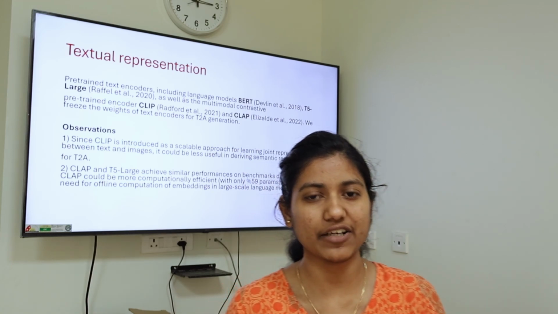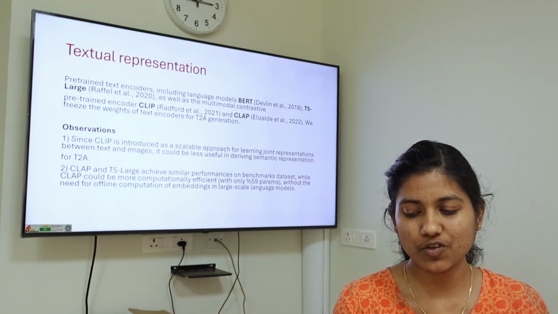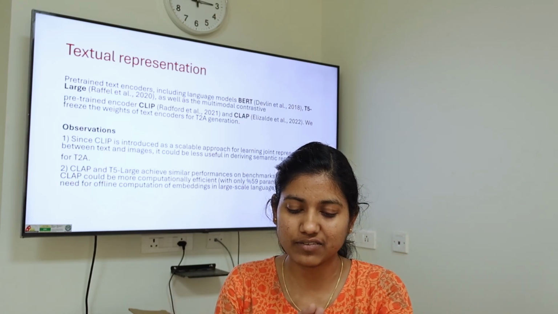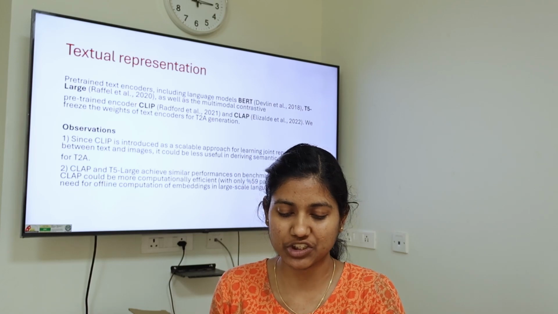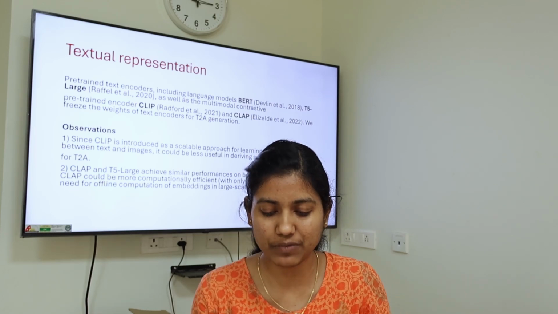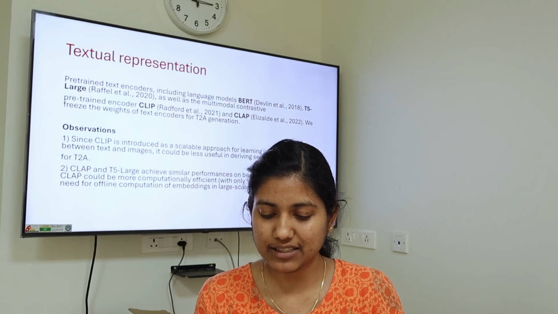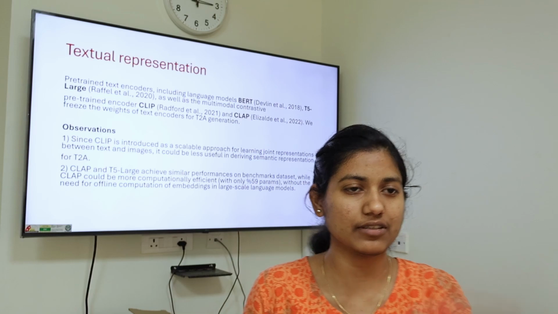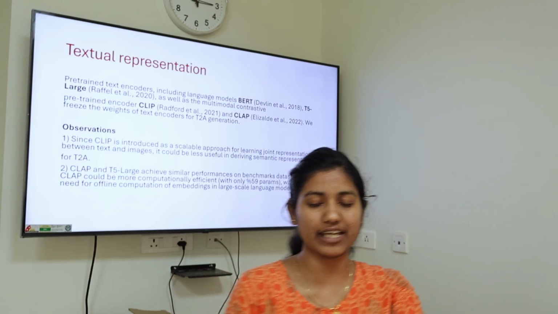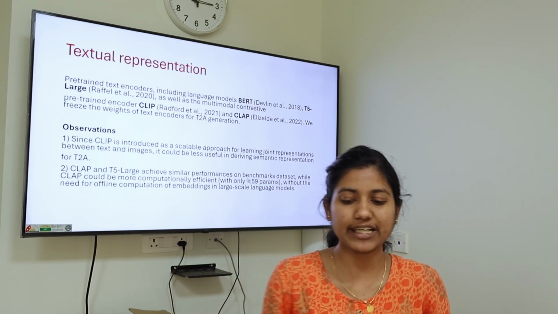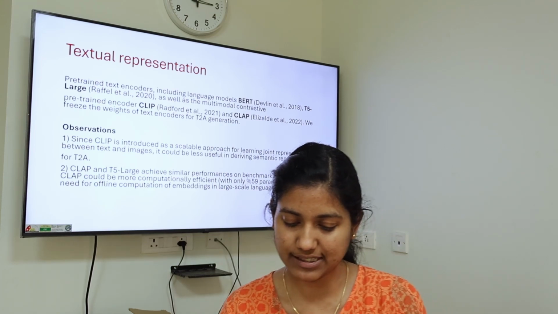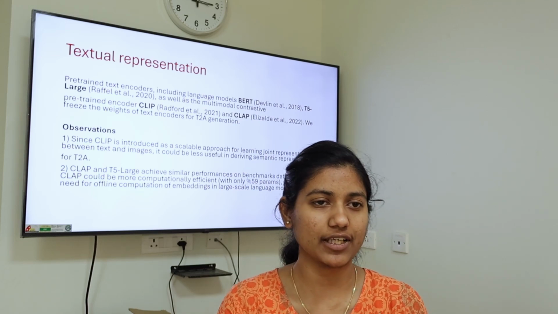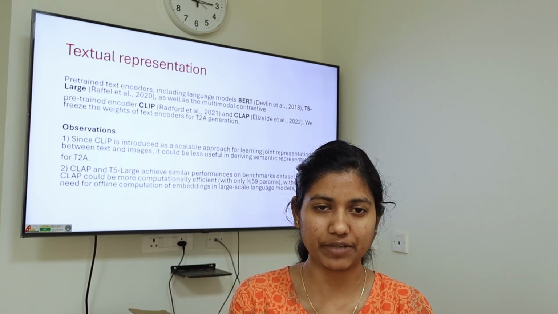So for now we have input text and the audio. We need to represent them in an encoded latent space. First we represent the textual data. For that they are using pre-trained encoders: BERT, T5 large, CLIP and CLAP, all of which they tried. All of these have inbuilt transformers for textual encoding. They tried encoding using all these models, and they see that CLAP and T5 large show good performance, giving good embedding scores.